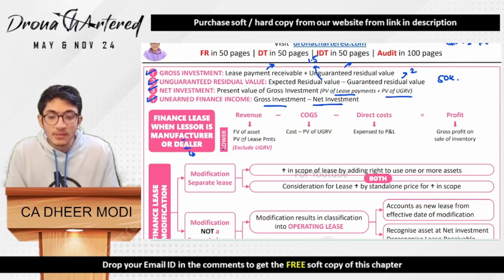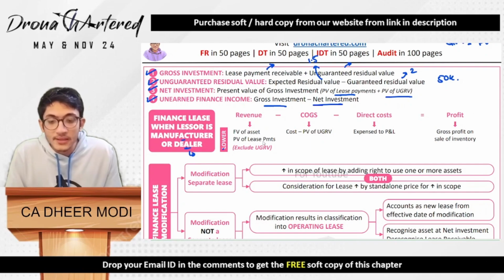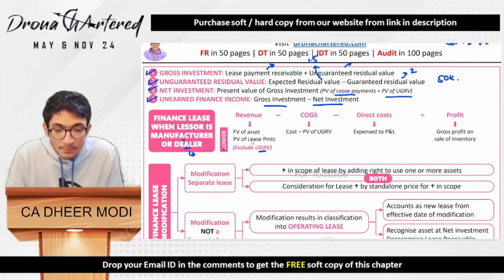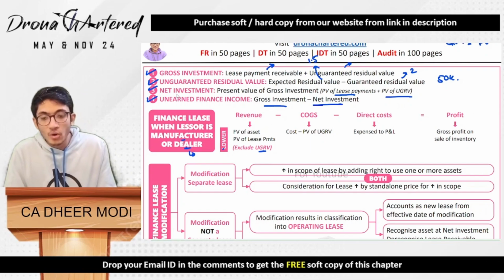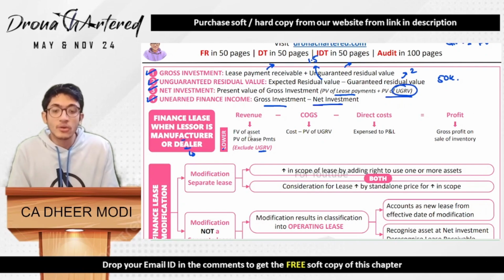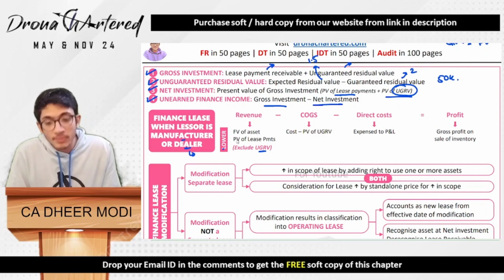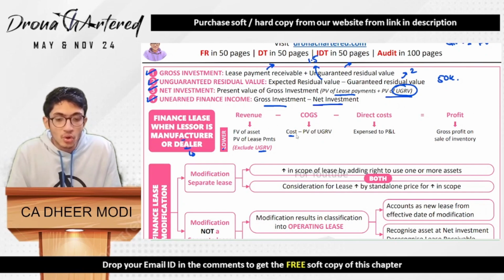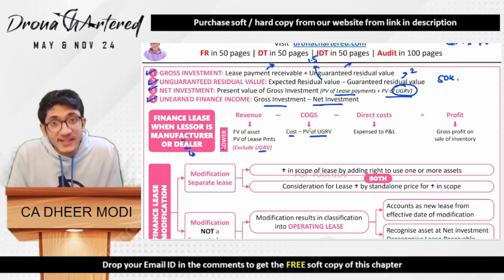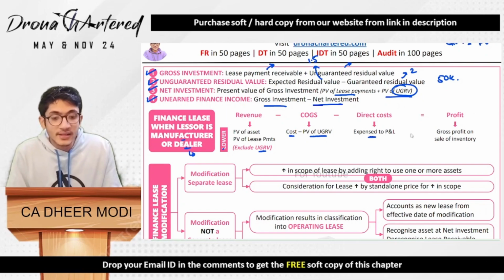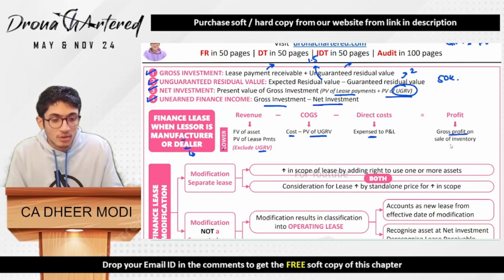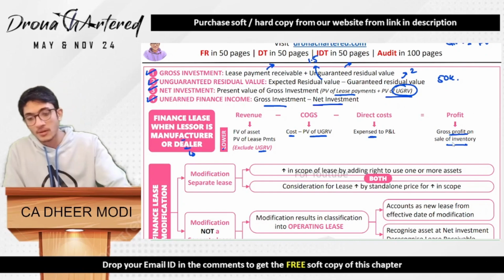So basically, to calculate profit in such a case, your revenue will be your fair value of asset or present value of lease payments excluding unguaranteed residual value. So therefore, we have used the word present value of lease payments and we have not used the word net investment because this does not include unguaranteed residual value. So fair value of asset or present value of lease payments, whichever is lower, that will be your revenue. Then you will subtract your cost, that is your cost minus present value of unguaranteed residual value minus any direct costs that are expensed to P&L. So this will be your profit, that is gross profit on sale of inventory.